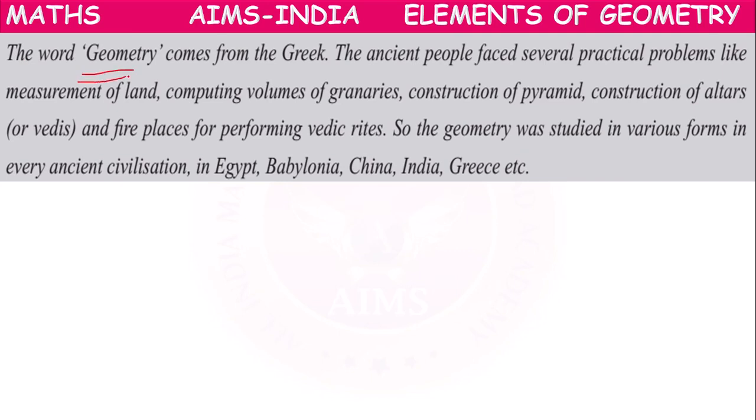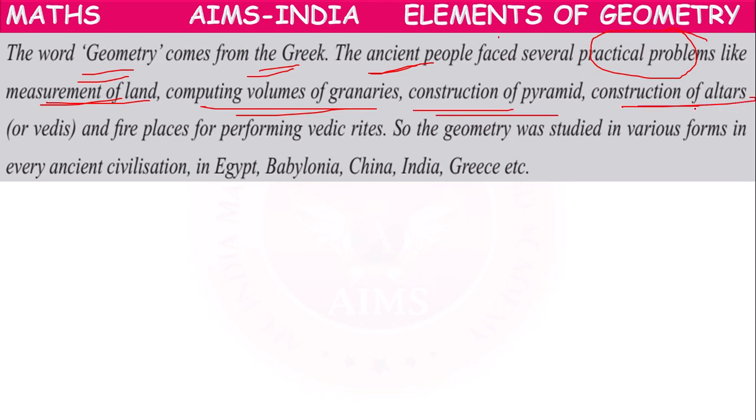The word geometry comes from the Greek word. The ancient people faced several practical problems like measurement of land, computing volumes of granaries, construction of pyramids, altars, and fireplaces for performing Vedic rituals like homas and yagnas.